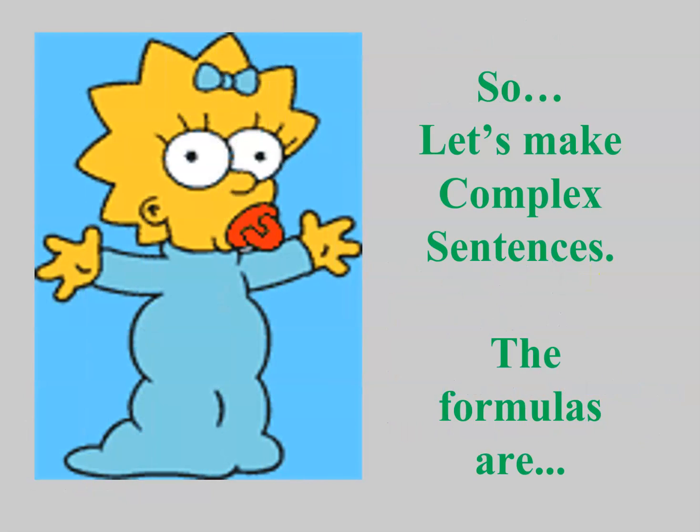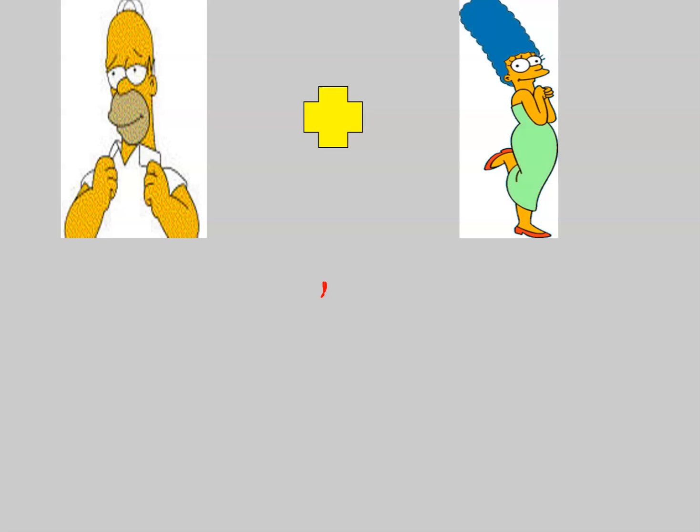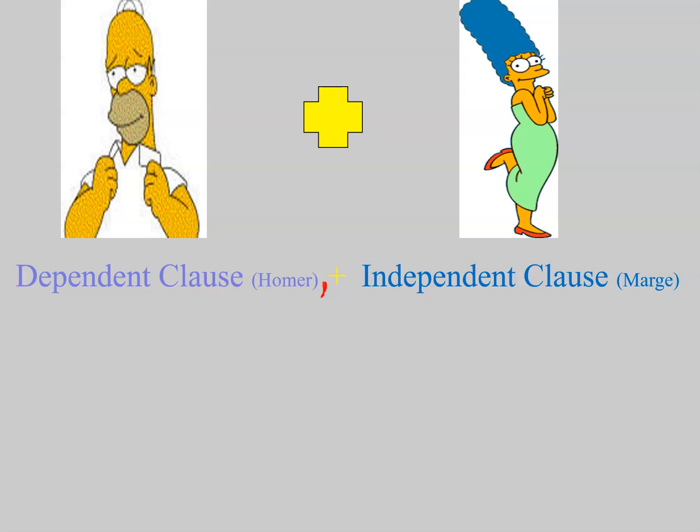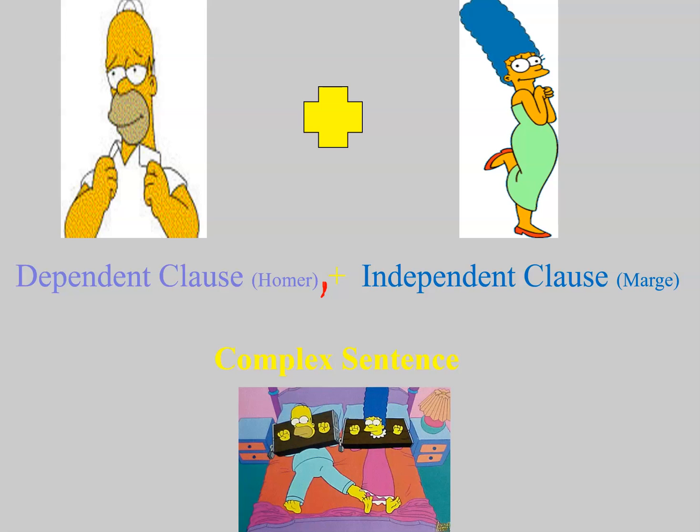So let's make some complex sentences. The formulas are: Homer plus Marge. Another way to put it is a dependent clause, comma, and then an independent clause. If you didn't notice, I made a mistake, so I just put it in on the slide here. It makes a complex sentence. Aww, aren't they so cute?